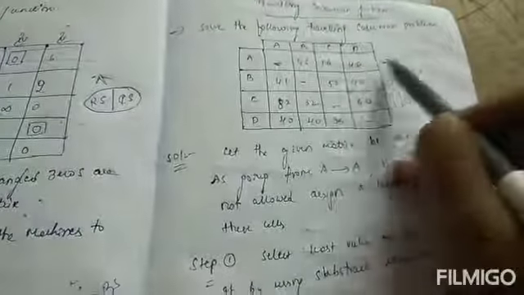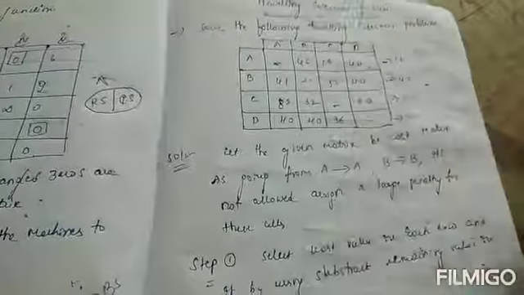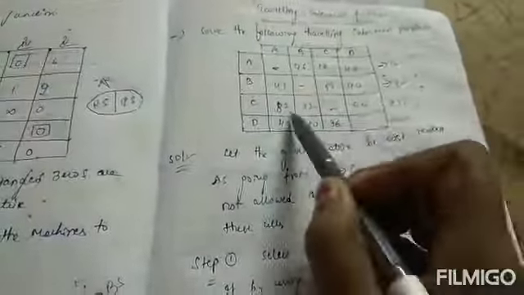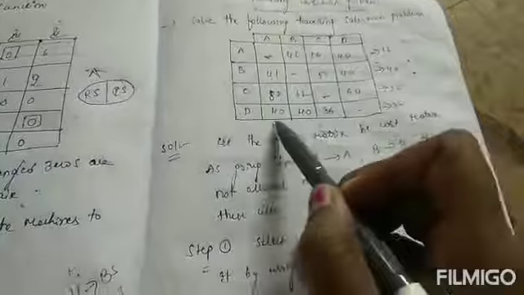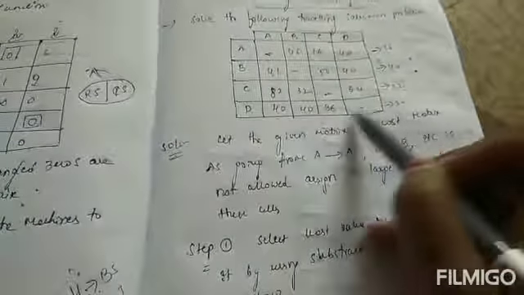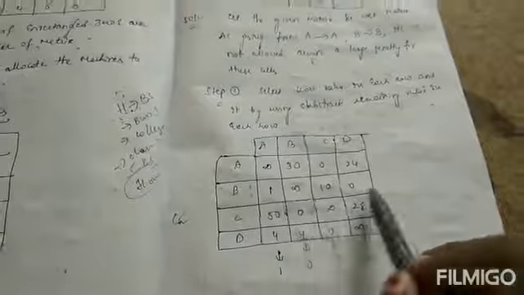So that is 46 minus 16, 16 minus 16, 40 minus 16. The same thing: 41 minus 40, 50 minus 40, 40 minus 40. Here also we do the same thing: 82 minus 32, 32 minus 32, 60 minus 32. And next 42 minus 36, 40 minus 36, 36 minus 36. And dash minus 36 is nothing but infinity. Where we have the dashes, I will make them infinity. So finally our step 1 is: infinity 30 0 24, 1 infinity 30 0, 50 0 infinity 28, 4 4 0 8. That is the first step, and next we go the same way.